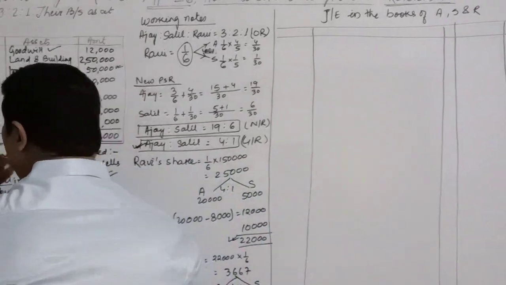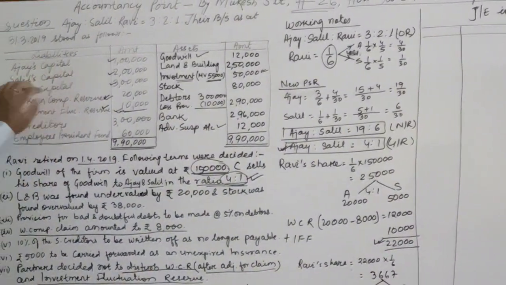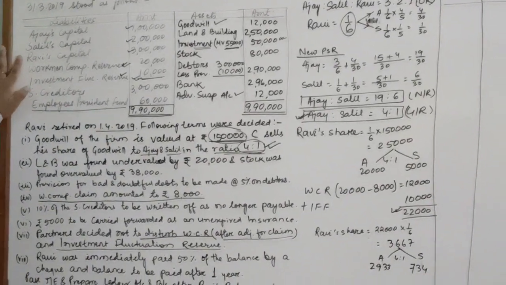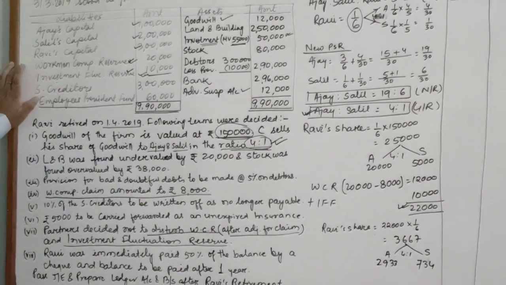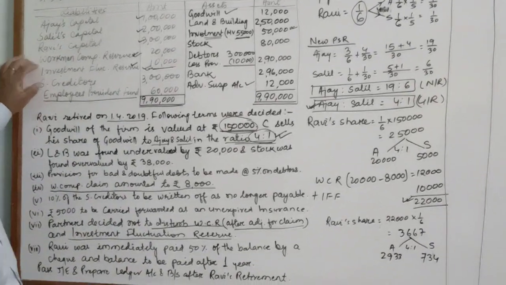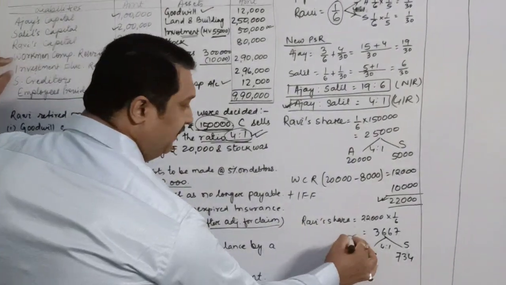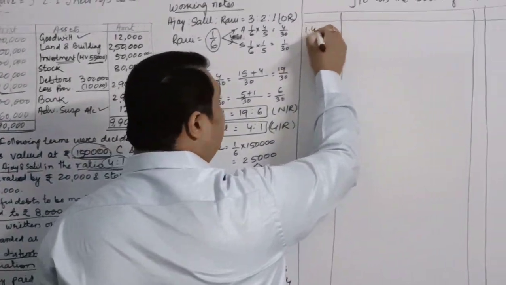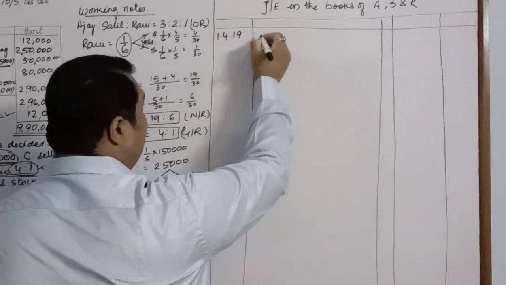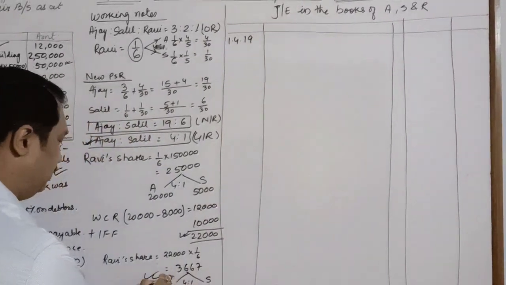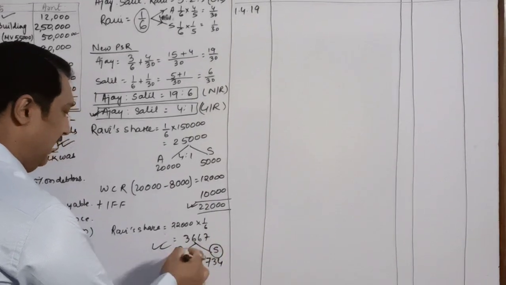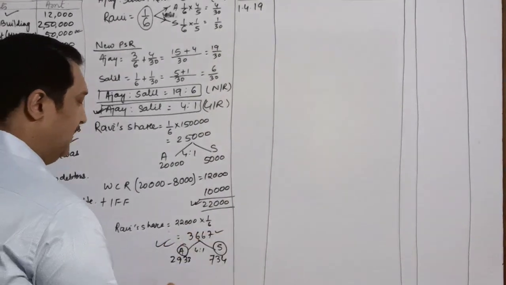First we'll start seeing our balance sheet. Ajay's capital, Salil, Ravi, all these are the balances, so there will be nothing else done for this. Workmen compensation and investment fund, for these two we have done this, and this will be the journal entry for them. So we will pass the entry on 1st April 2019 that these two, Ajay and Salil, are the gaining partners and Ravi is the sacrificing partner.